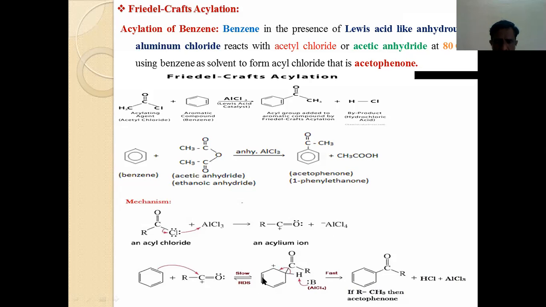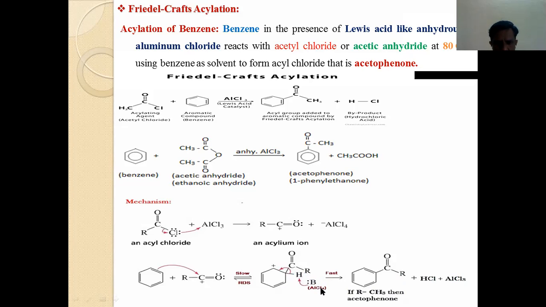So initially in this structure, how many double bonds? Two double bonds are there. Now in this case, three double bonds are there. Now the aromatic character is retained in the benzene molecule. So if R is equal to CH3, if you put CH3 here, the structure is acetophenone. The byproducts are hydrochloric acid as well as AlCl3. Now this AlCl4 and one of the hydrogens is there, HCl.